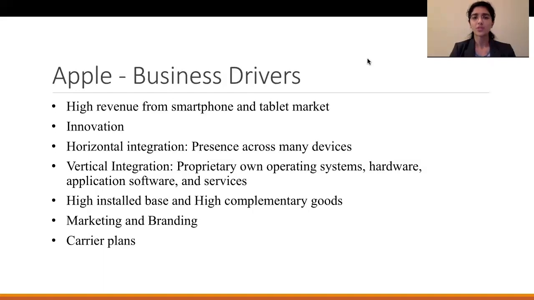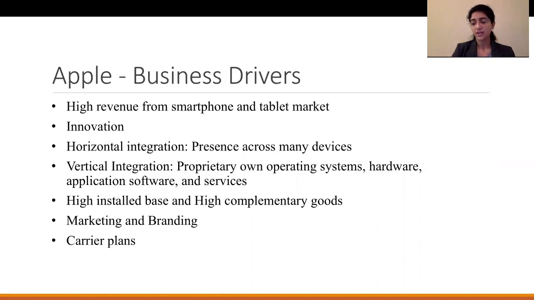Okay, now let's talk about some of the business drivers for Apple. Now, Apple is highly dependent on one or two particular segments like iPad and iPhone. So these two are definitely business drivers for Apple. Now, innovation. Apple's name has been synonymous with innovation and innovative products. So that's definitely a big business driver for them.